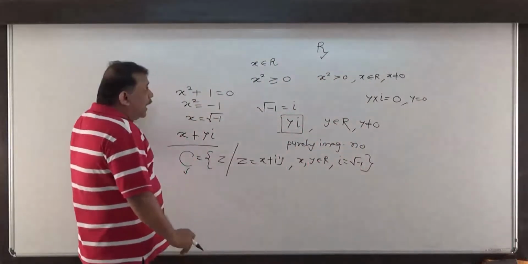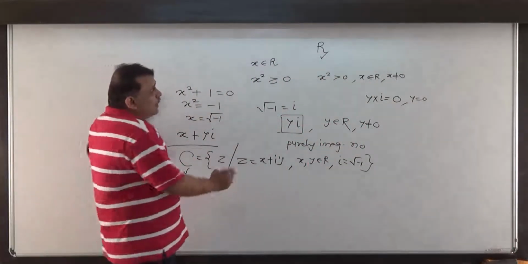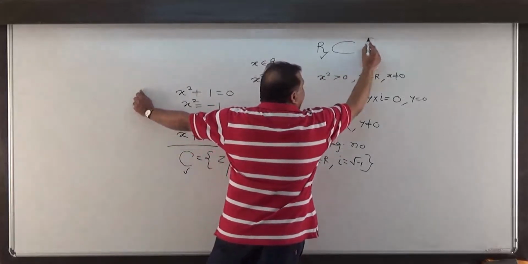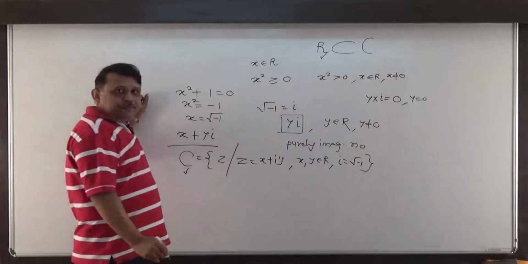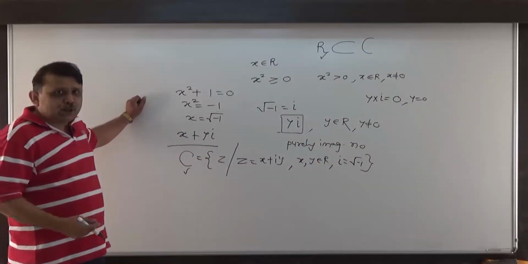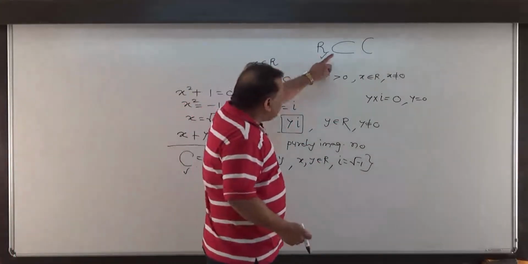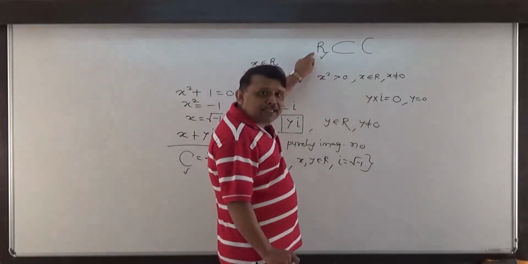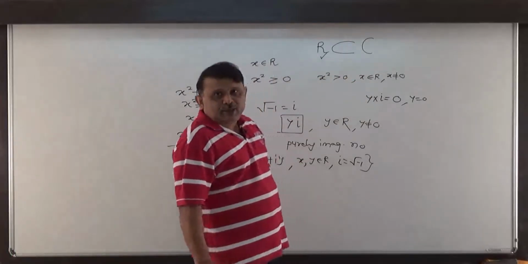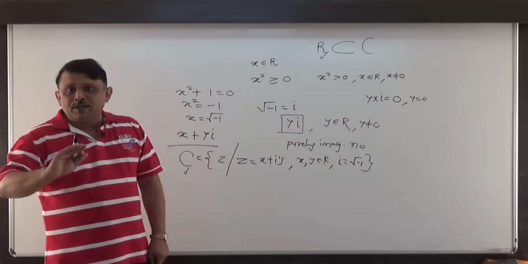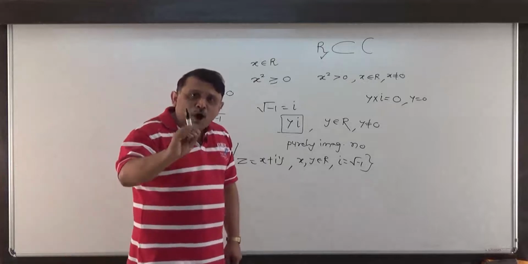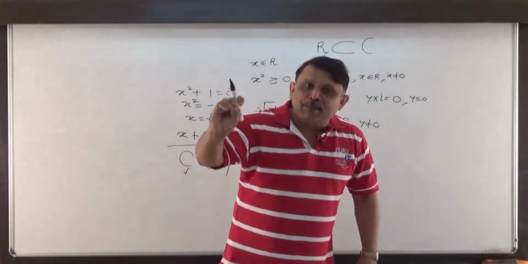Now, I claim that R, the set of real numbers, is a subset of the set of complex numbers. Why is this so? To show that one set is a subset of another, it is enough to show that every member of that set is a member of this set. So to show that R is a subset of C, the set of complex numbers, it is enough to show that all real numbers are complex numbers.